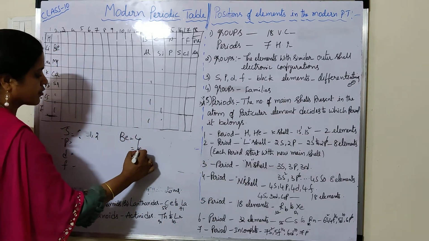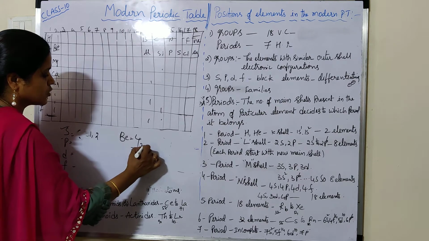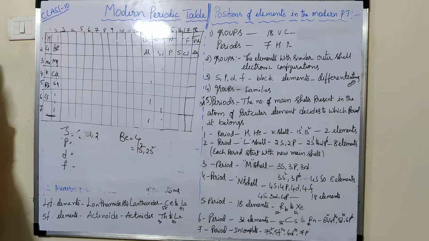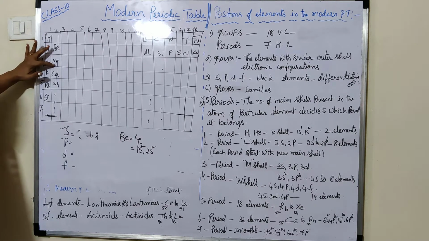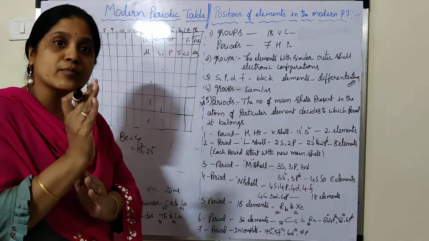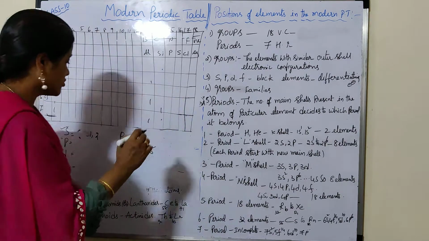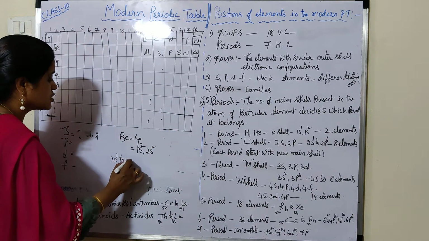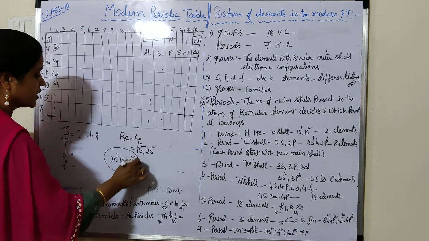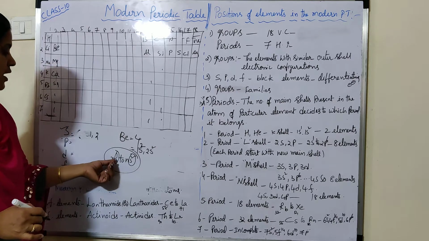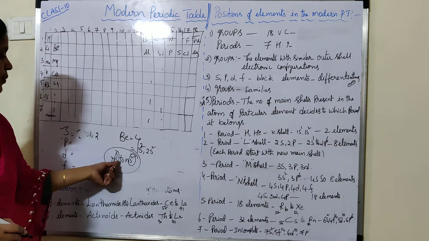So if you write the electronic configuration, this is 1s2, 2s2. Means when you write the electronic configuration of first group and the second group elements, you will get the outermost shell electronic configuration as ns1 to ns2 only. So in this s orbital only, the electron is filled.